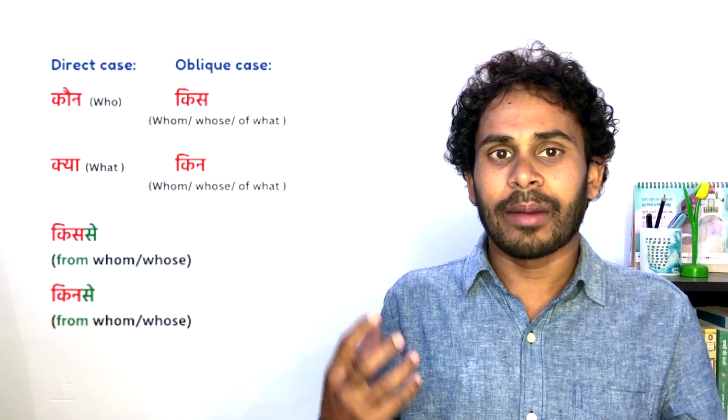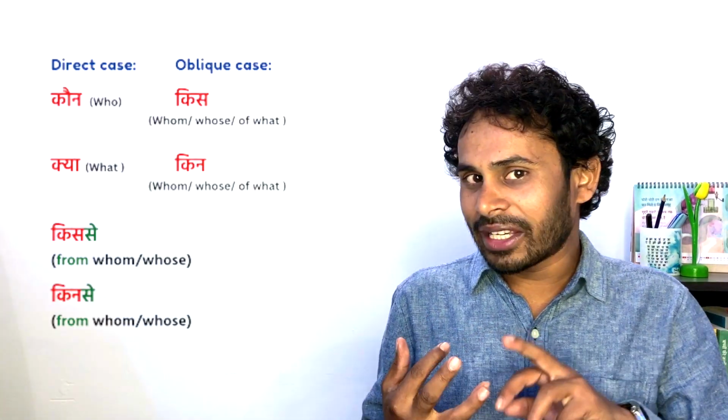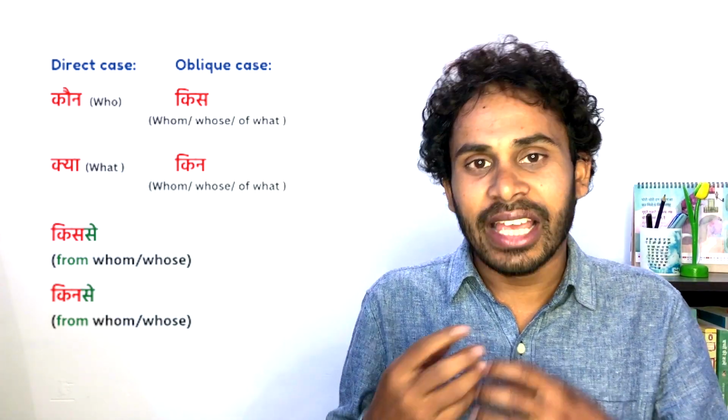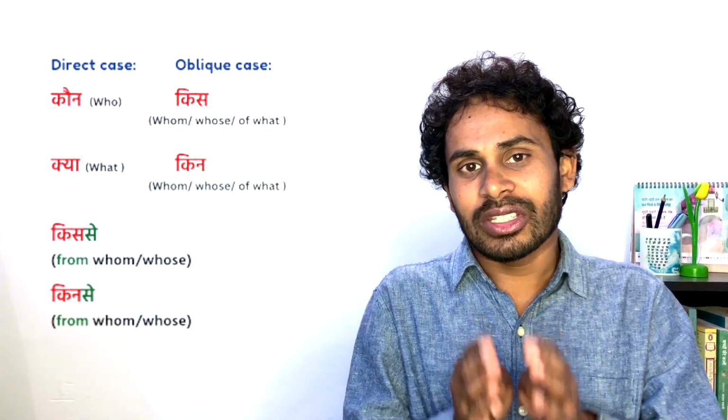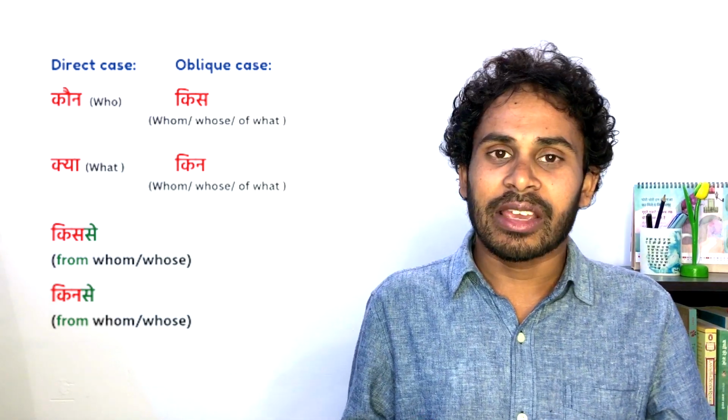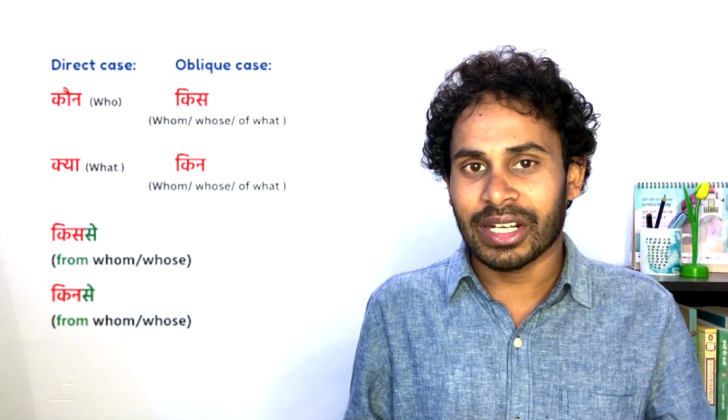Let's see the oblique case of कौन and क्या. The oblique case of कौन is किस and the oblique case of क्या is किन. For example, किससे, from whom, and किनसे, from whose, right? Because these किन and किस are followed by a postposition से in this case. And postpositions are like में, को, से, पर, etc.